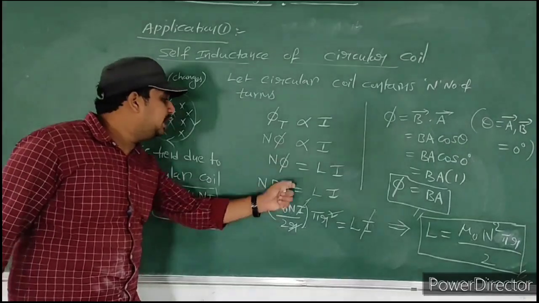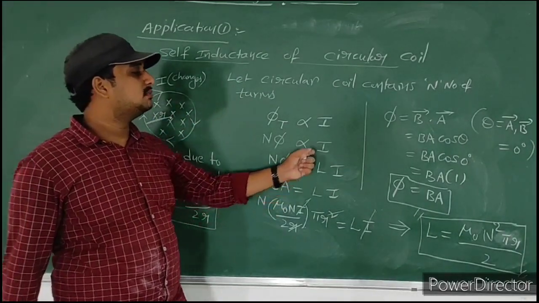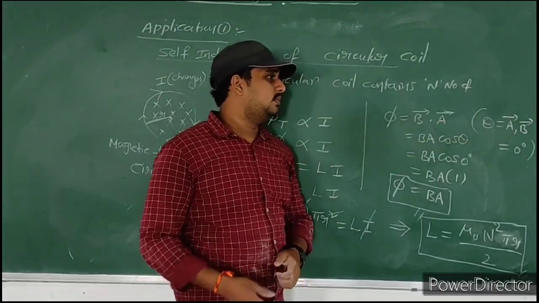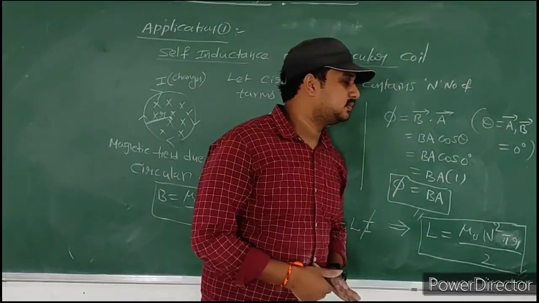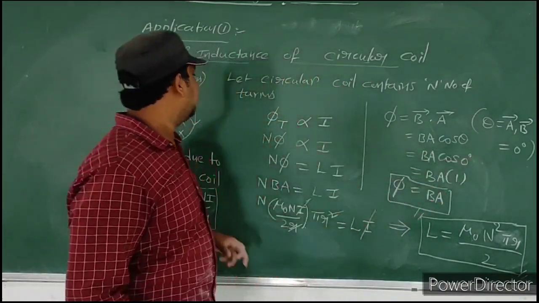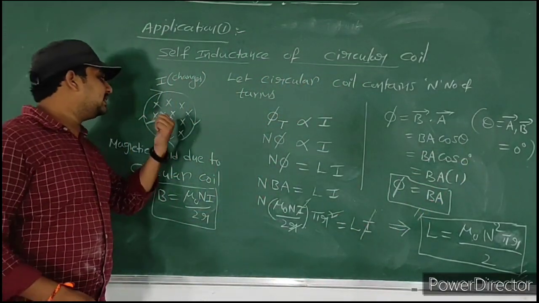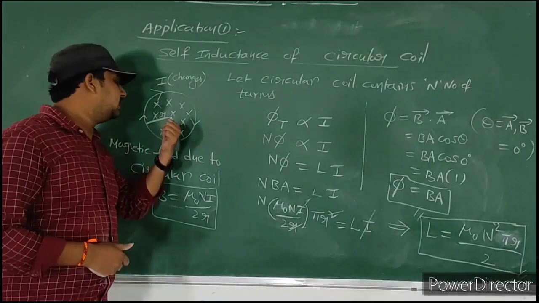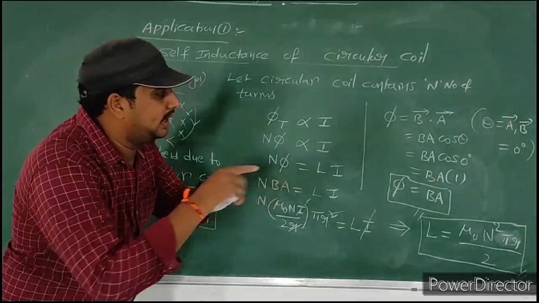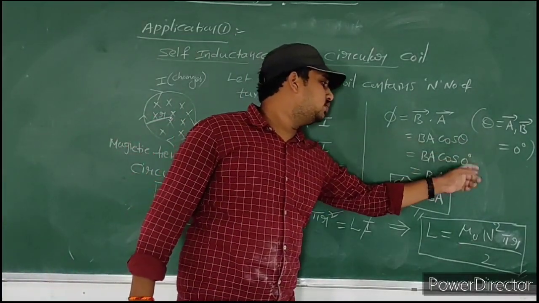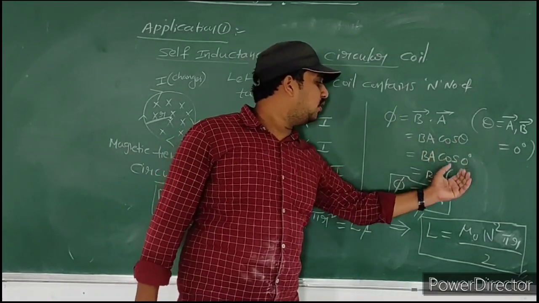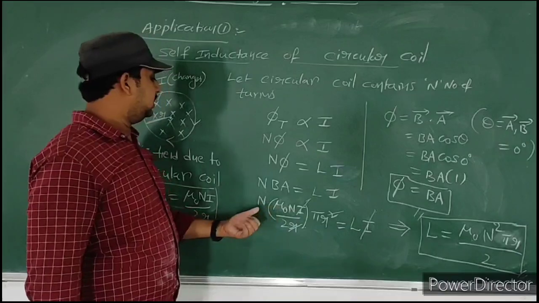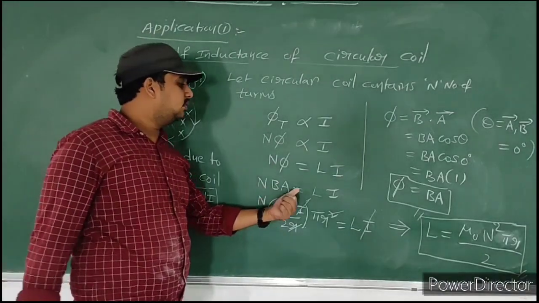First we need to find the magnetic flux formula. What is the magnetic flux formula? Magnetic flux phi is equal to B dot A, that means BA cos theta. Theta value is here 0 degrees because the magnetic field is acting perpendicular to this coil and the area is also acting perpendicular to this coil. Both are acting in the same direction. That's why theta is equal to 0 degrees. Cos 0 value is 1, then we got flux is equal to BA. Substitute that here: NBA is equal to LI.